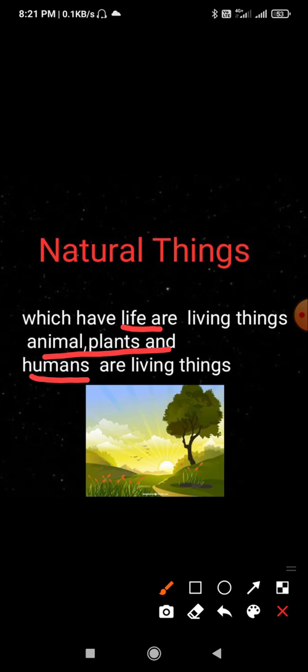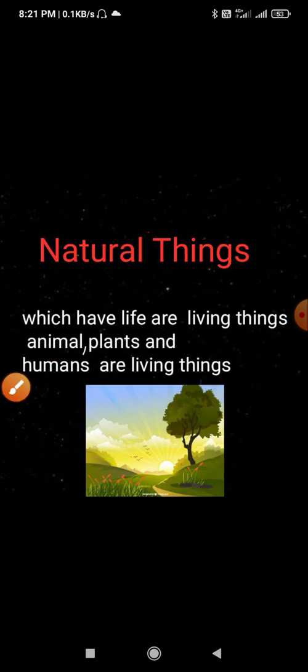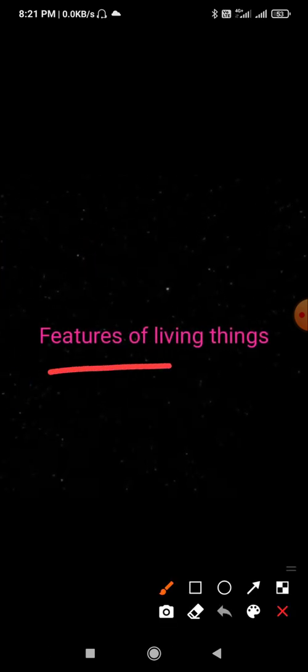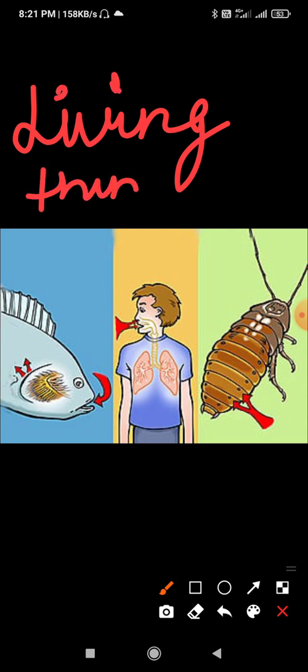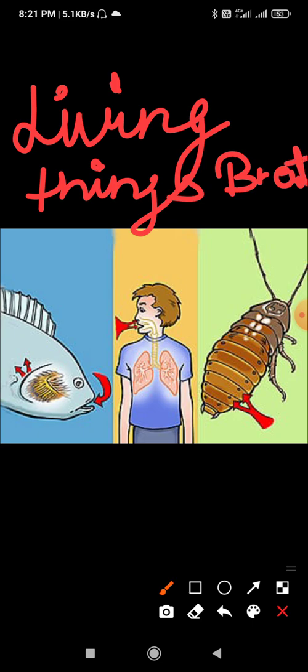So now let's read the features of living things. There are so many features of living things that differentiate living things from non-living things. So number one feature is living things breathe. As we can breathe, all the living things need to breathe to live. So all living things take in air through their nose, gills, lungs, air holes and moist skin. This keeps them alive, as without air living things cannot survive.